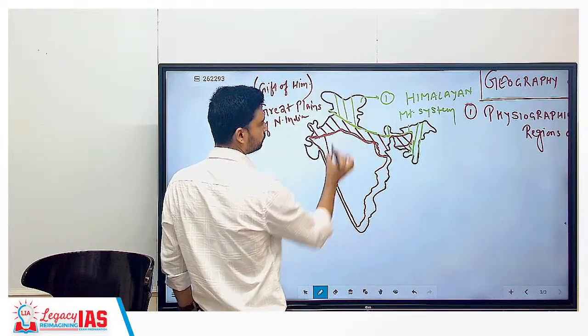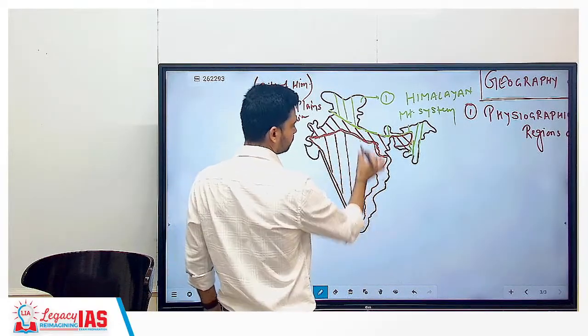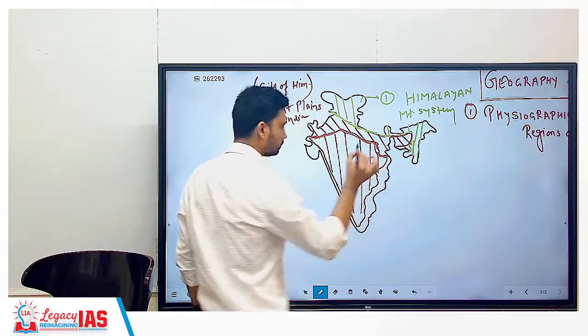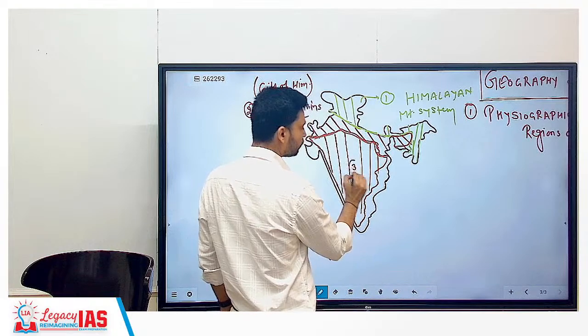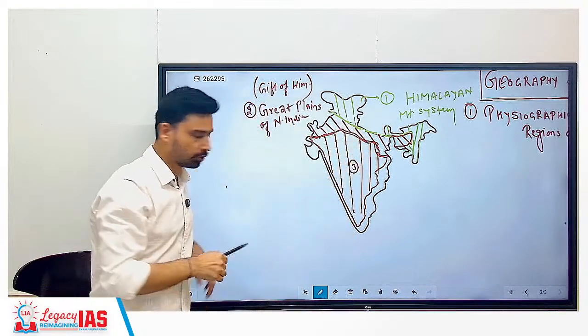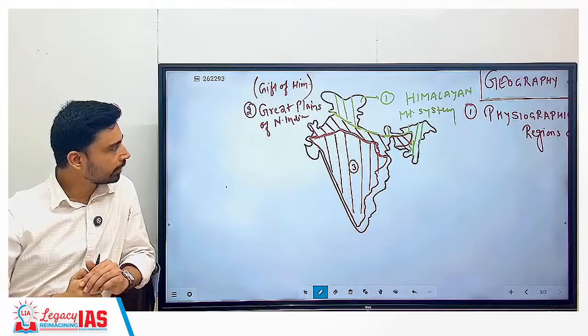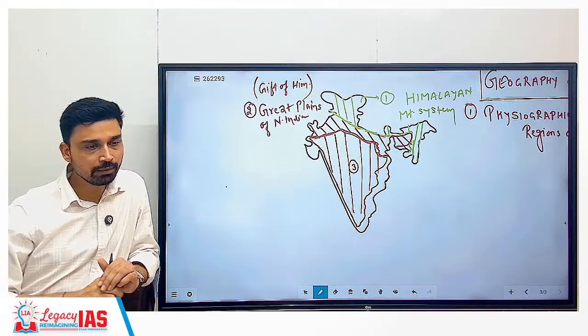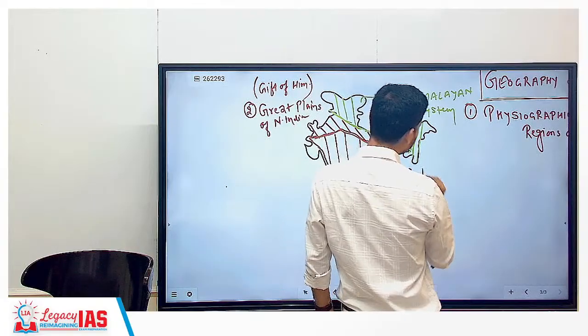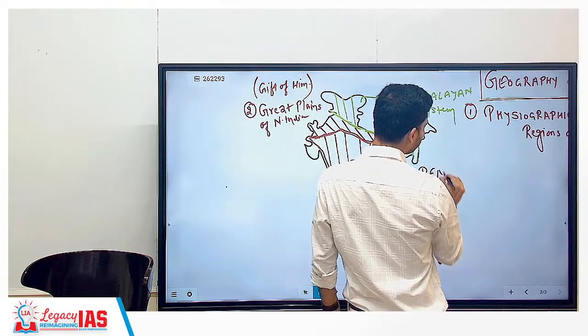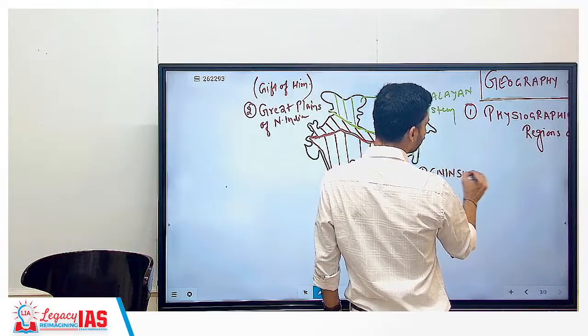Then further south you come, this entire region we can show here like this. This is the third physiographical region of India. You can see a kind of triangular structure extending all the way up to the south. This is also clear from the map itself, the largest physiographical region of India.